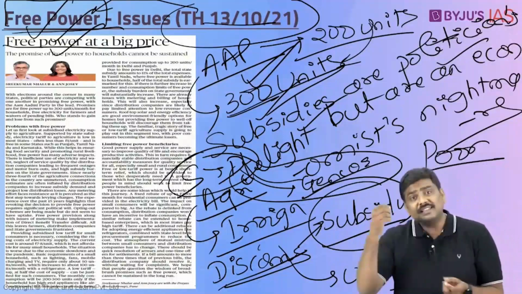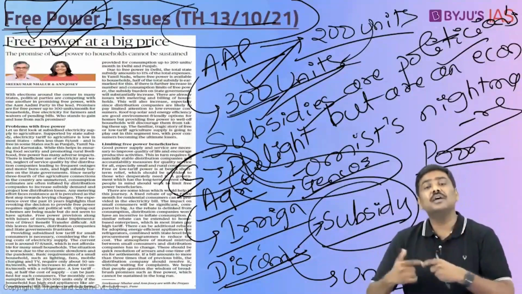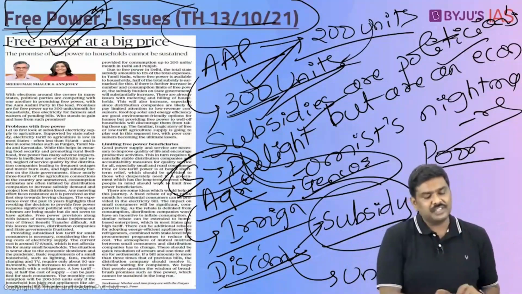In case of households, if they're using, let's say, 5-star rated electrical equipment, provide incentives for them also, so that the consumption of electricity will come down, the efficiency of consumption is going to increase, and the government's subsidy will also be utilized in a better manner.